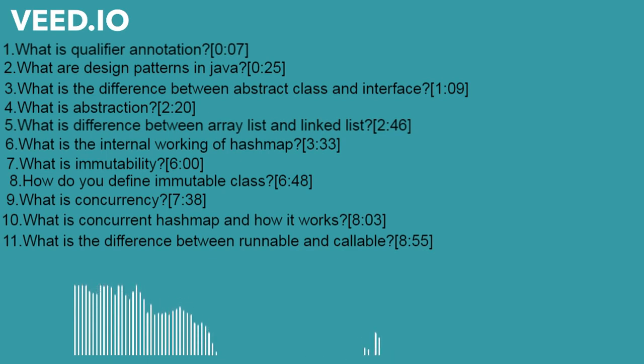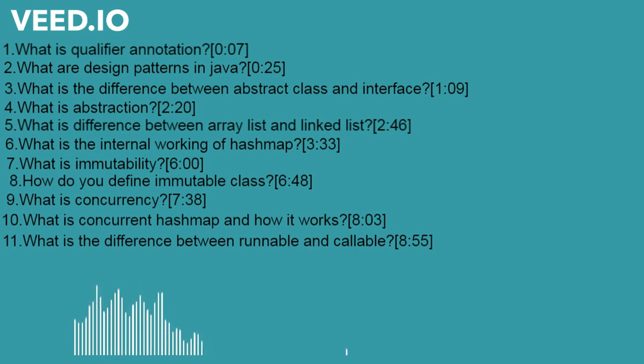Let's suppose string is immutable in Java, which means if I create one object, String s is equal to new String with some value, let's suppose abc, now this value abc is allocated and it will remain the same, I cannot make any change in that.